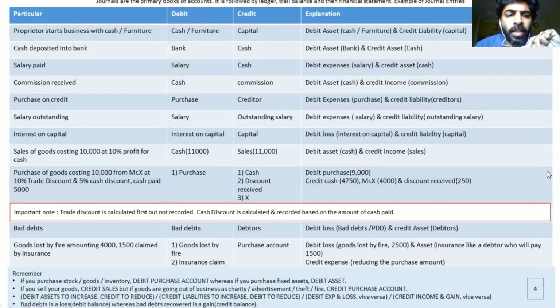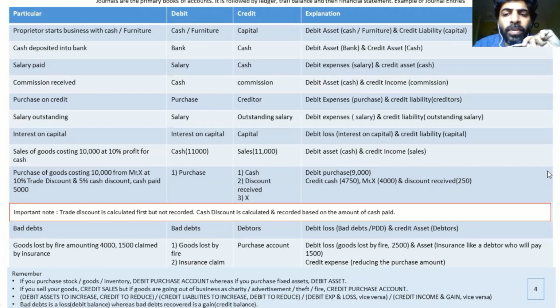The next part again is something which students don't understand. Goods lost by fire amounting to 4,000, 1,500 claimed from insurance. Goods lost by fire is 4,000. Is that the loss for you? No, 4,000 is not the loss here because insurance is going to give you 1,500. So your actual loss is only 2,500. That has to be debited. So goods lost by fire should be 2,500.